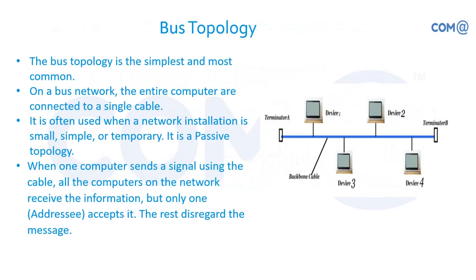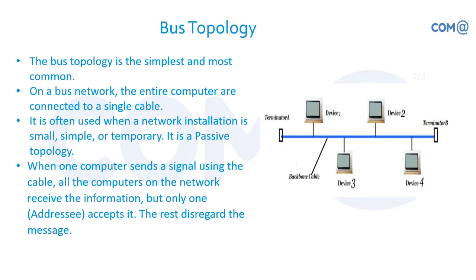So the first one is the bus topology. This is the basic topology used in computer networks. We had workgroup kind of networks in the earlier days, and we used to connect a minimum of 5 to 10 computers in a stretch, communicating with the people within the organization. For that we used a cable called coaxial cable.